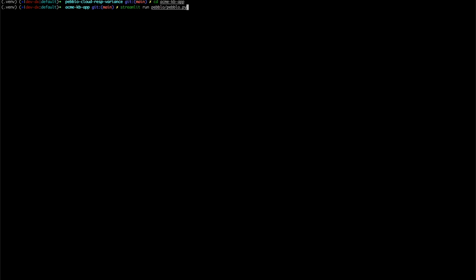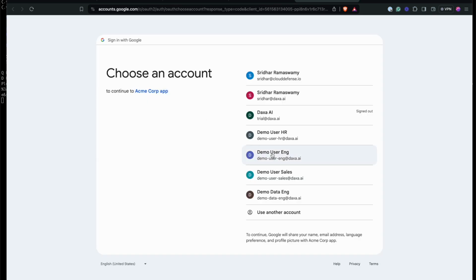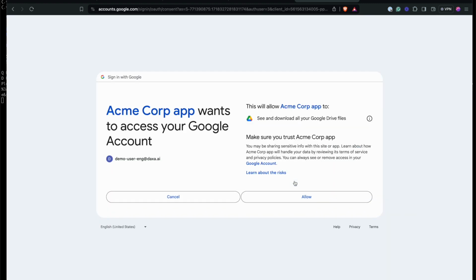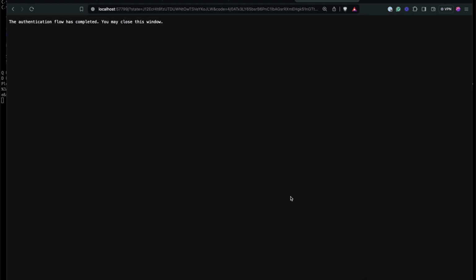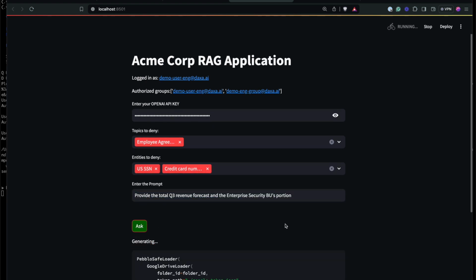Starting a Streamlit application, and we will now log in as one of the users. In this case, let's pick a user that has access to the confidential information, something that's available only for internal employees. Here we are logging in as an engineering user. Let's try a prompt that asks about the revenue forecast and also asks for a specific portion, the contribution from a business unit. Let's see how the RAG application responds.